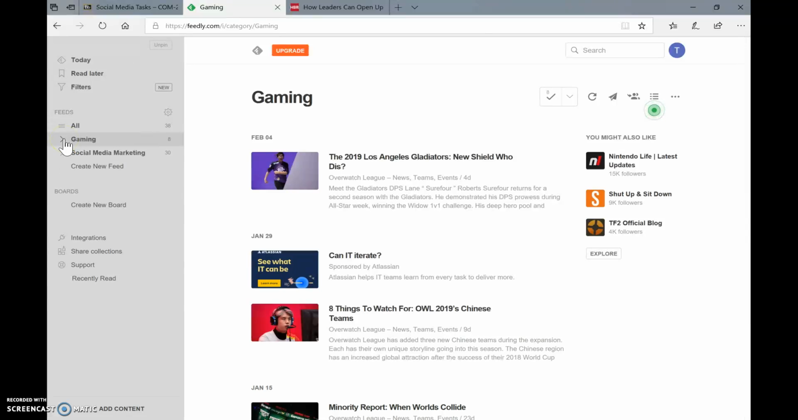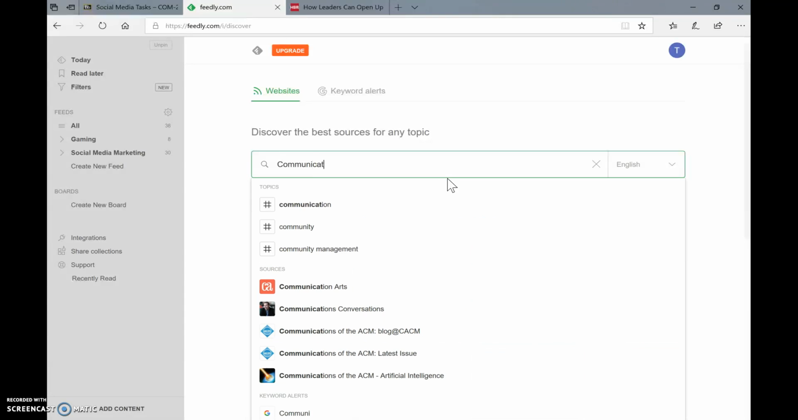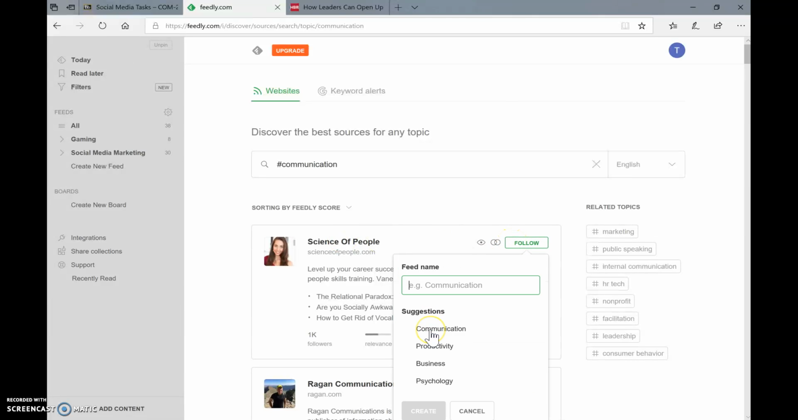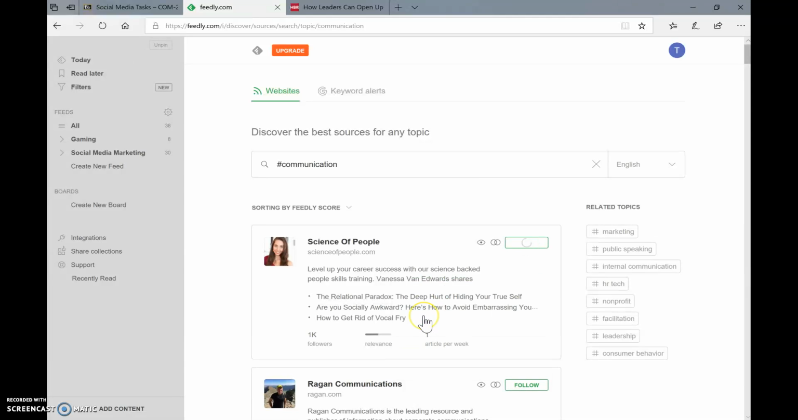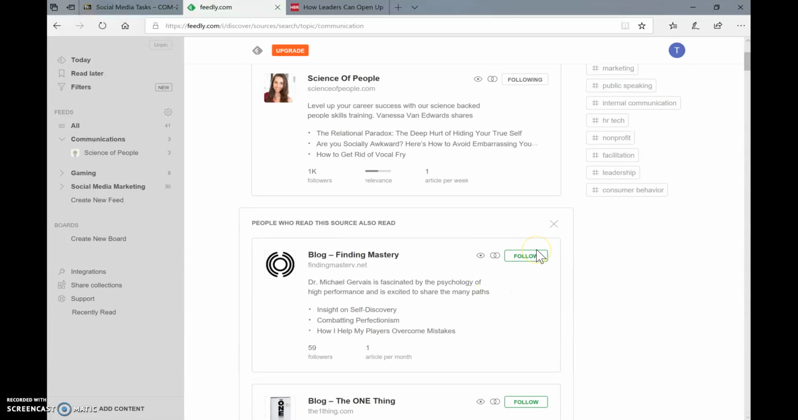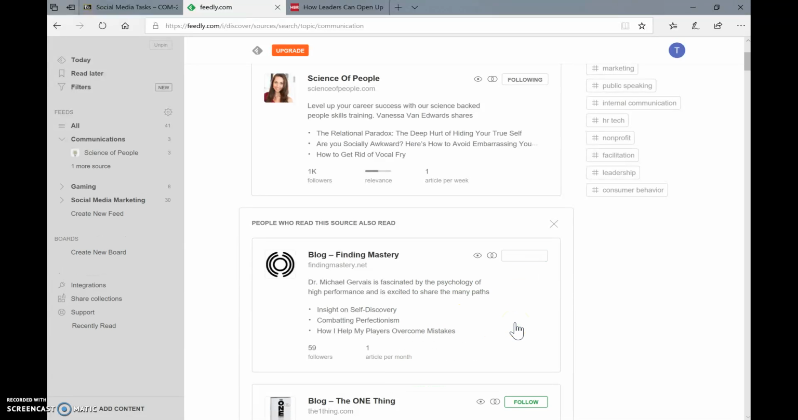Next, you can do another topic. Let's show you communication. We'll do communication. Here we have science of people. I want to add this to a new feed called communications. And create. Then we also want to go down and add blog finding mastery. We want to add it to communications.